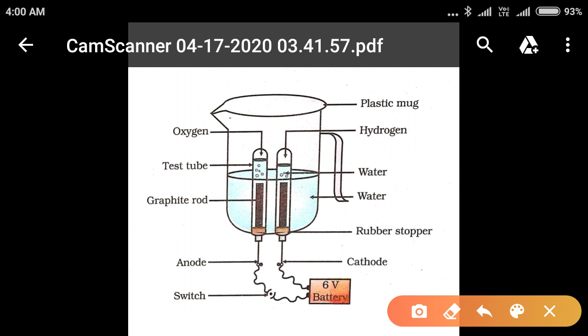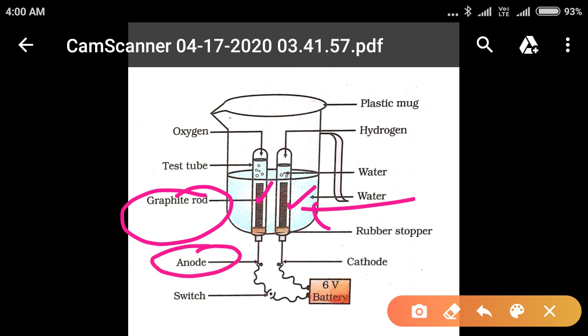Here, water is taken into this beaker. These are two electrodes of graphite, first and second. This acts as an anode and the other acts as a cathode.